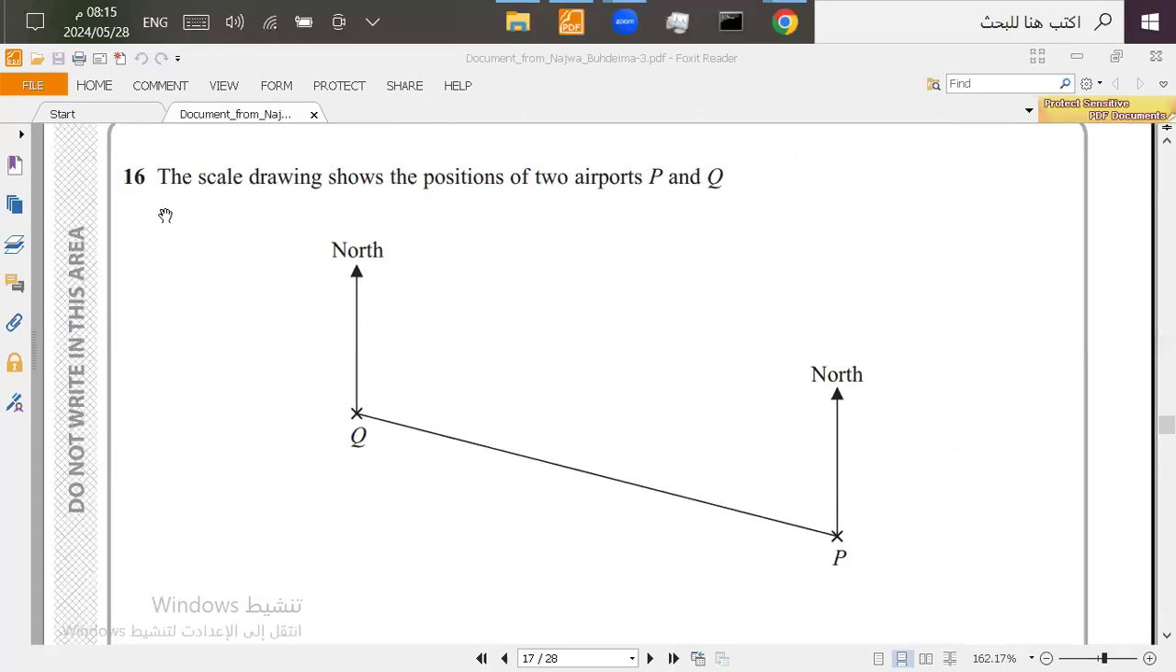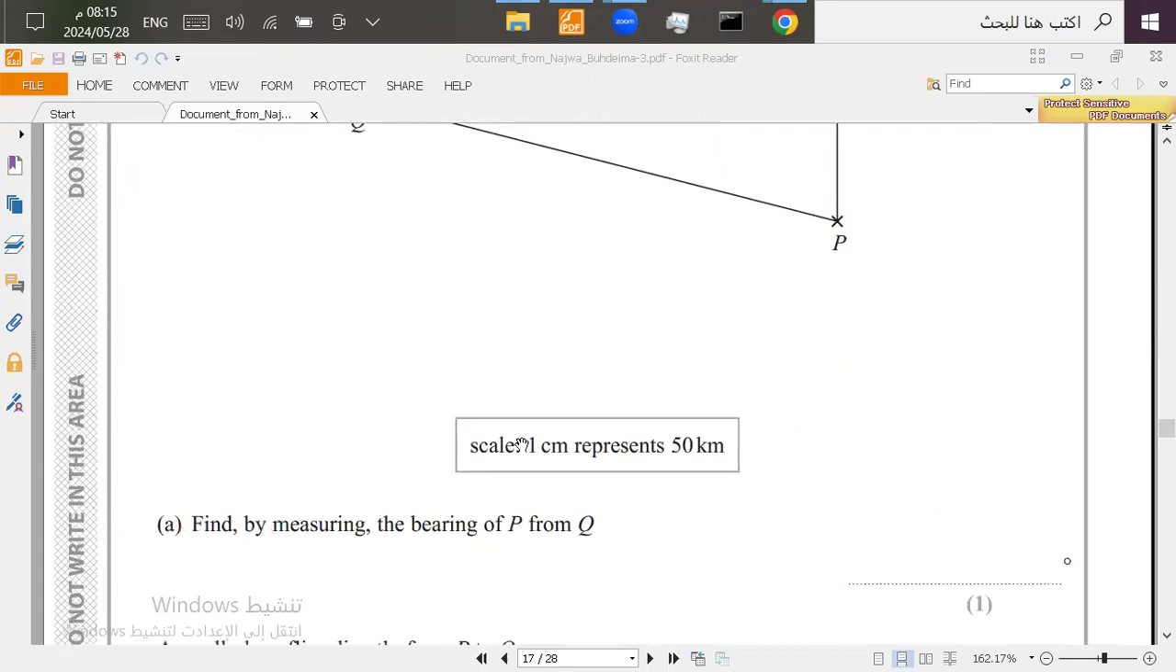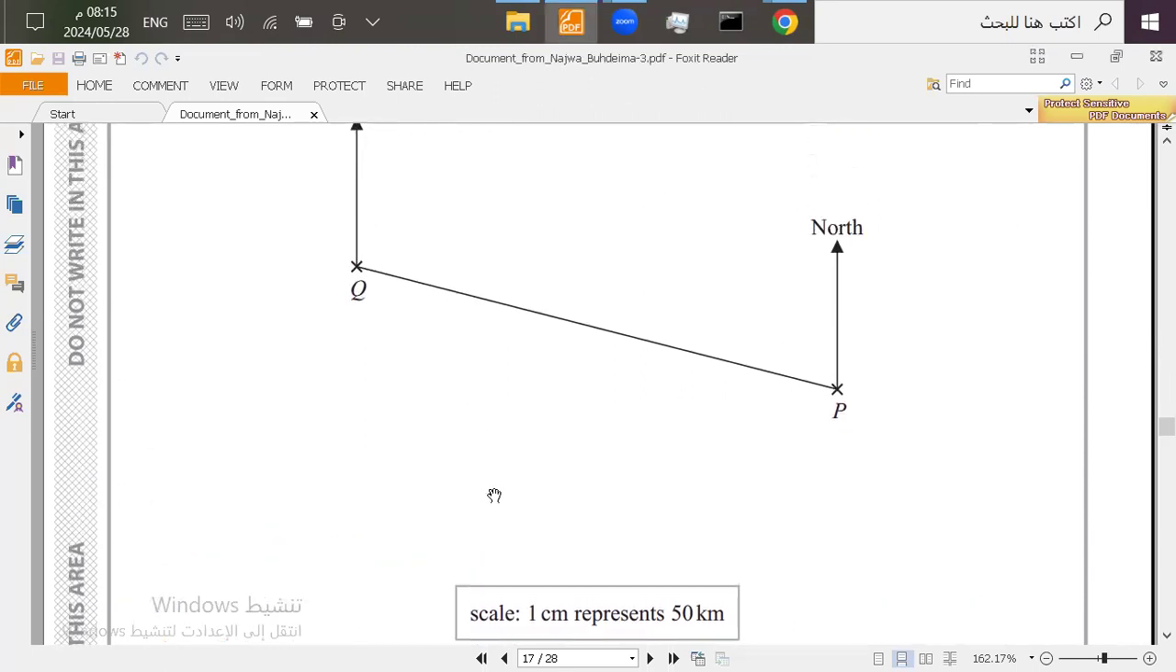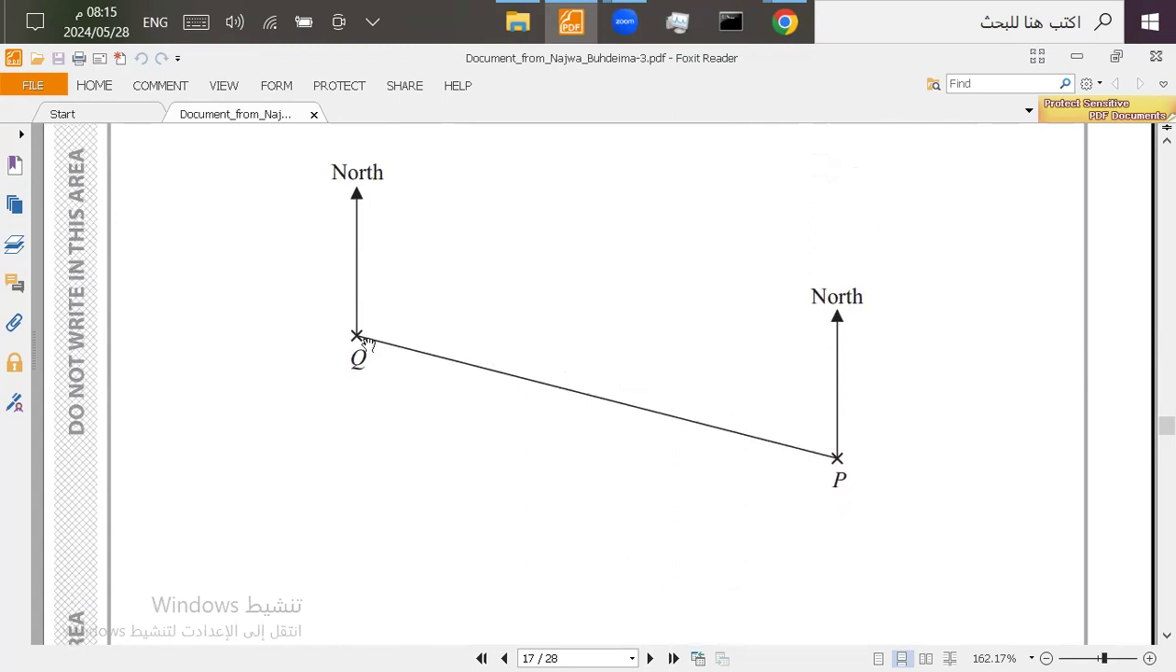Question 16. The scale drawing shows the position of two airports, P and Q. So we have airport Q and airport P. The scale is 1 centimeter represents 50 kilometers. Find, by measuring, the bearing of P from Q. Now, first, we need from Q. From Q means we work on Q here.